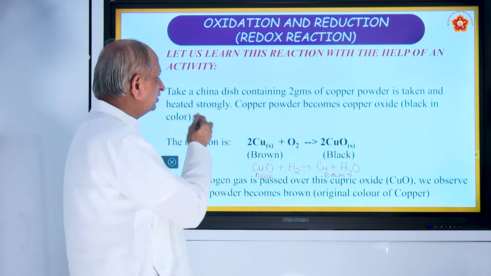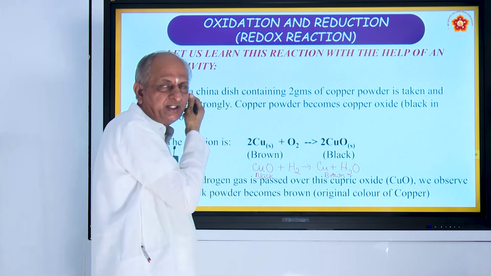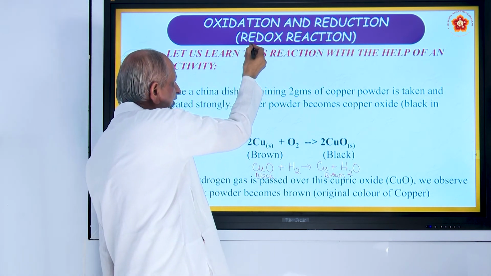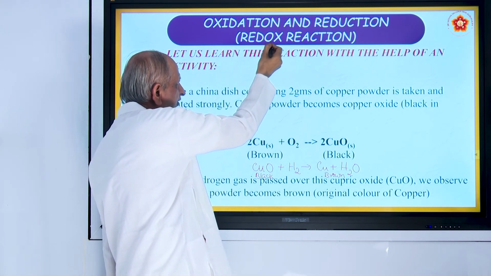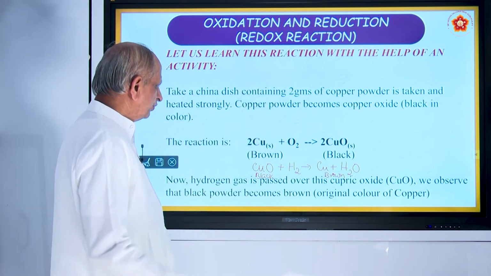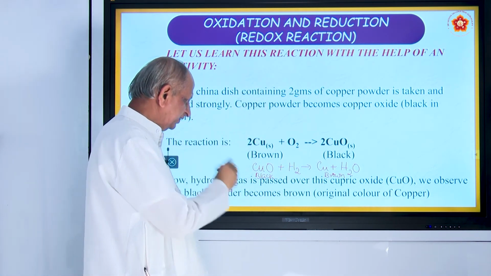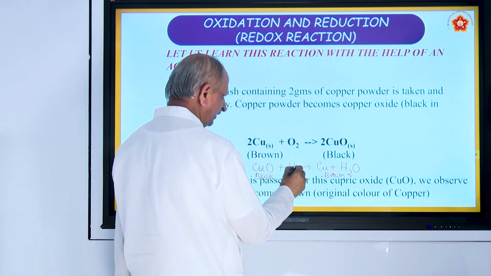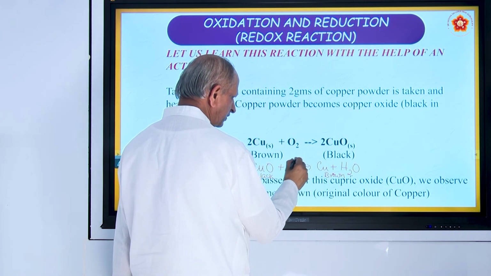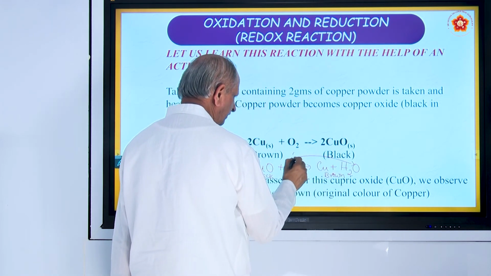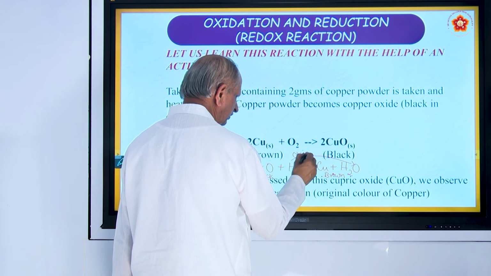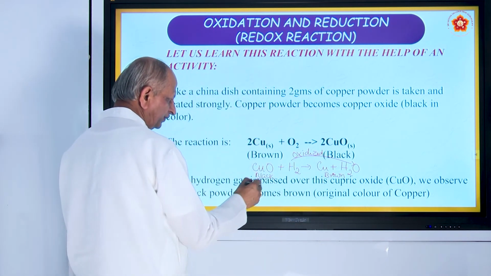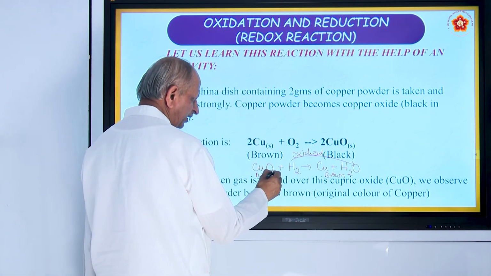So, they are together called a redox reaction. Here redox means RE stands for reduction and DOX stands for oxidation. So, when one substance is oxidized, the other substance is reduced. Here hydrogen is oxidized, cupric oxide is reduced.